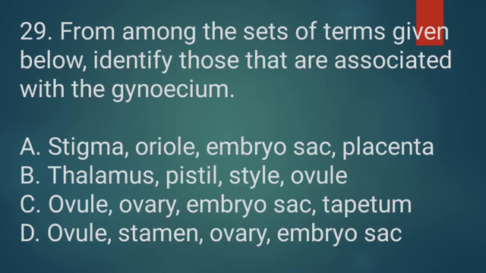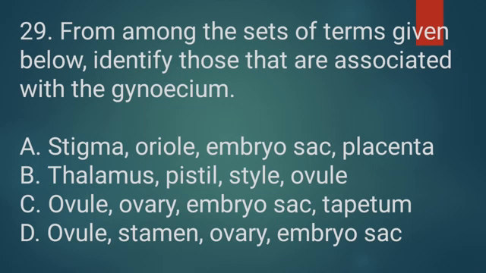Question number 29. From among the sets of terms given below, identify those that are associated with the gynoecium. So gynoecium is nothing but female reproductive parts of the flower, and androecium is male reproductive parts of the flower. We should know that clearly. Gynoecium is nothing but female parts of flower, androecium is nothing but male parts of the flower.